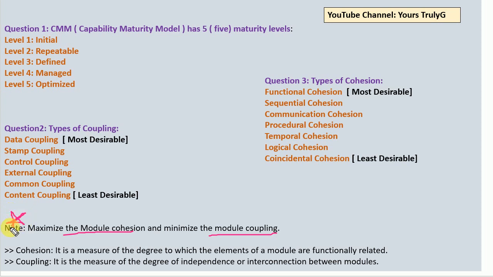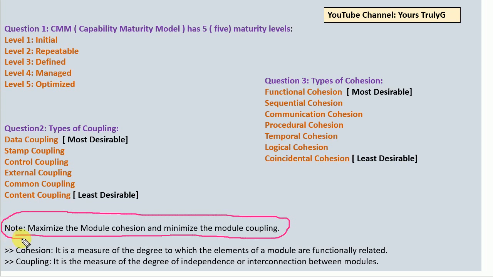It's already asked in many competitive examinations: for creating the best system or best model, what should be maximum and what should be minimum. So coupling should be minimum and cohesion should be maximum for designing the best process, or for designing the best model. So now our first point is this: cohesion should be maximum and coupling should be minimum. This is the first point that you have to remember related to cohesion and coupling.